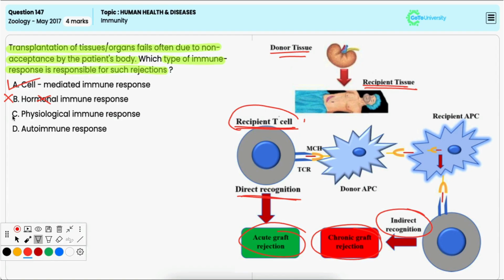Now, while physiological processes may play an important role in immune response, this term does not specifically describe the rejection mechanism involved in transplantation. Hence, it is incorrect. Option D, autoimmune response. It is incorrect because autoimmune response involves the immune system attacking the body's own tissues due to loss of self-tolerance.